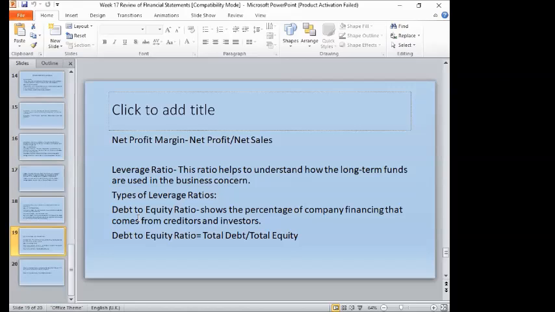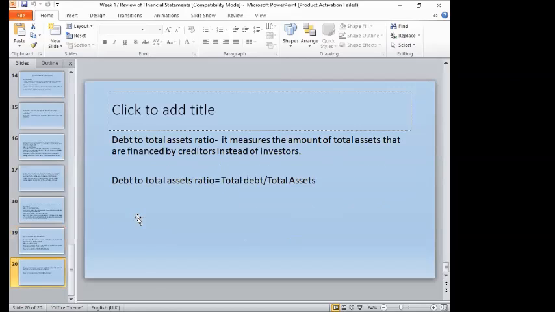It shows the percentage of a company's financing that comes from creditors and investors. The formula is the total debt divided by the total equity. Debt to assets ratio measures the amount of total assets that are financed by creditors instead of investors. The formula is the total debt divided by the total assets.